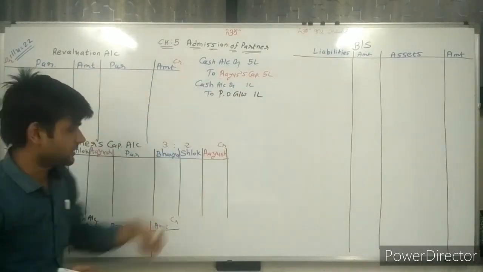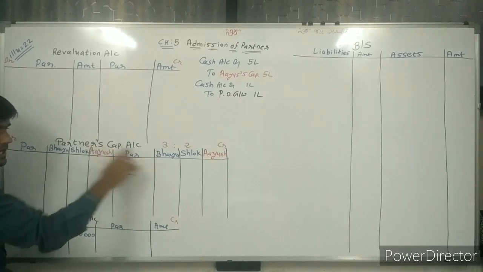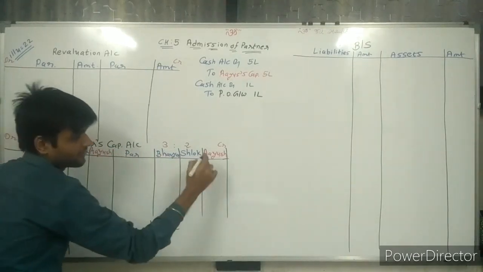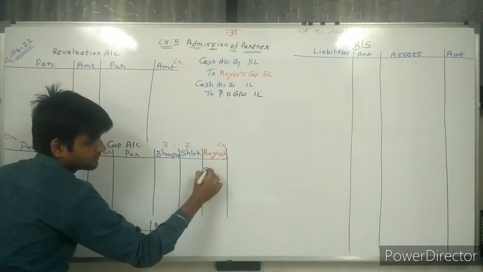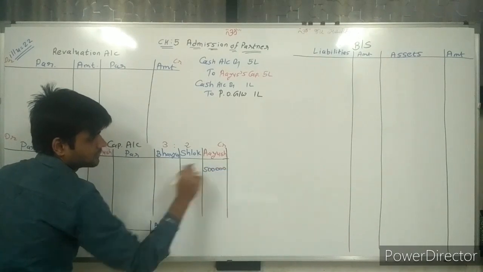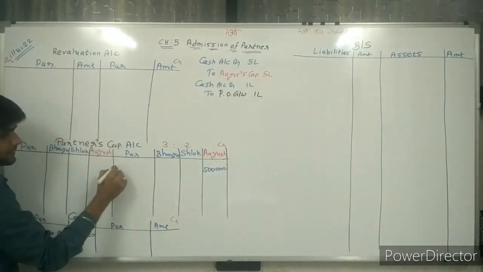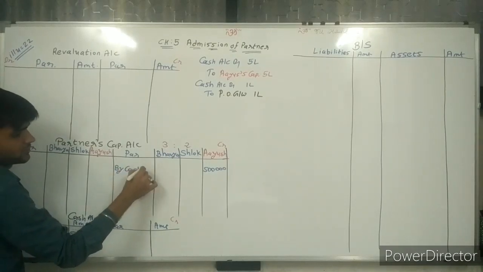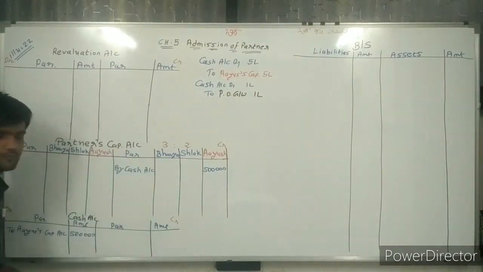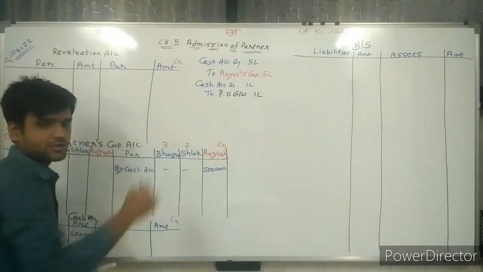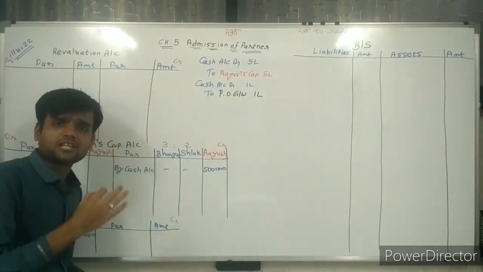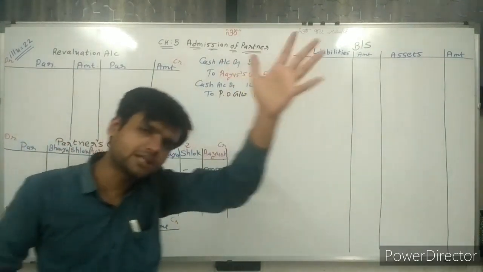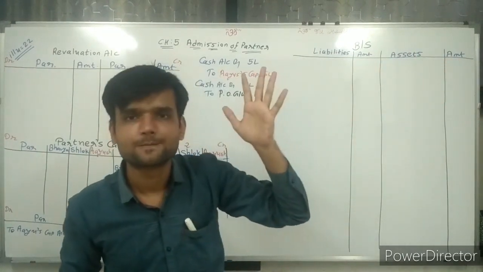Ayush capital account credit. So here the capital account of Ayush is credited by 5 lakh rupees, and the name written is by cash. This is the ledger posting which you have done in 11th standard.